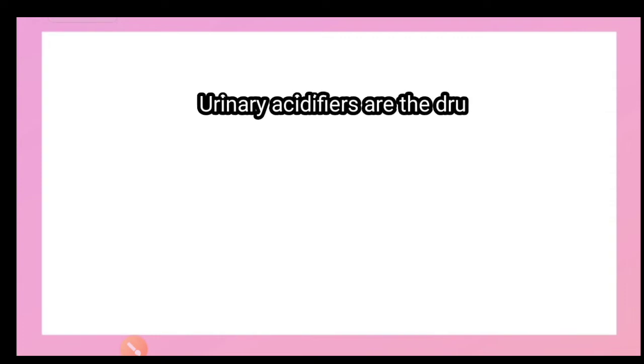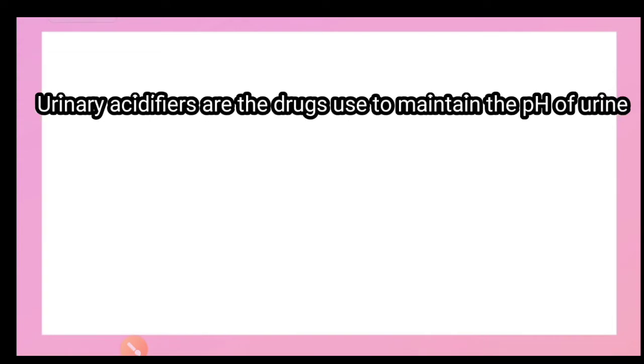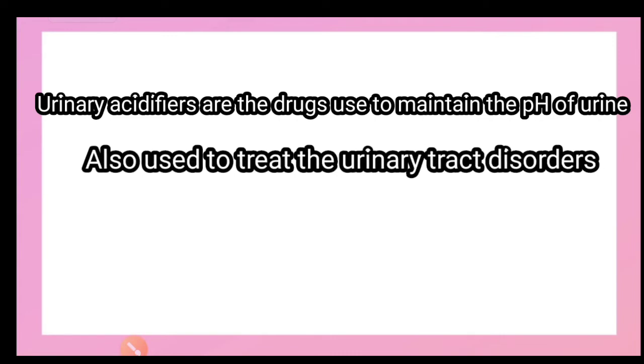The second subcategory is urinary acidifier, and as per the name, these are the drugs used to acidify the urine and maintain the pH of urine, and they are also used to treat certain urinary tract disorders. So simply, a urinary acidifier is an agent that is used to maintain the pH of the urine and also used to treat certain types of urinary tract disorders. These are urinary acidifiers.